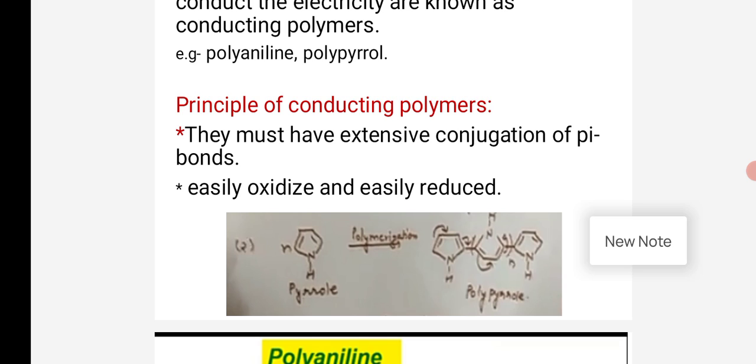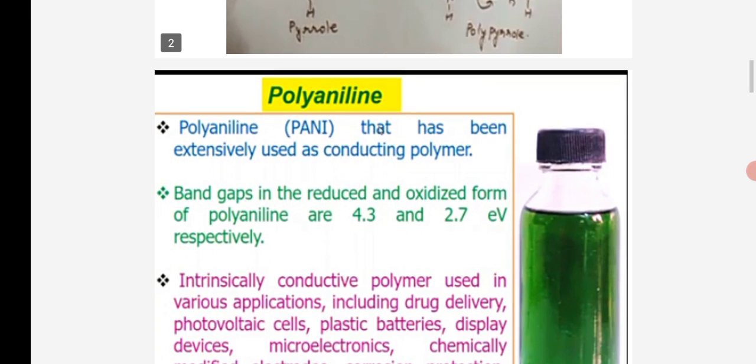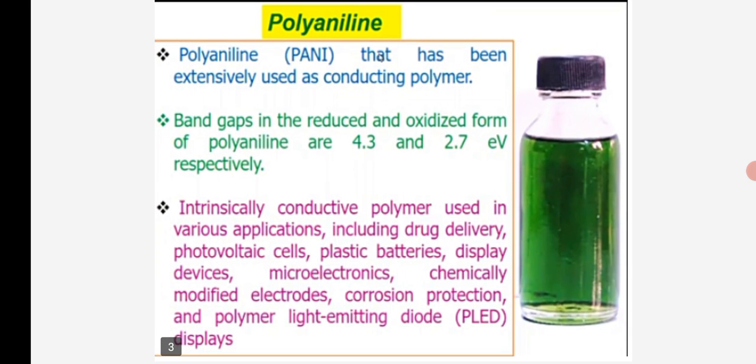There are two examples of conducting polymers, polyaniline and polypyrrole. First of all, I will explain polyaniline. Polyaniline is known as PANI, P-A-N-I. Polyaniline has been extensively used as a conducting polymer. The band gaps of the reduced and oxidized forms of polyaniline are 4.3 and 2.7 electron volts respectively.